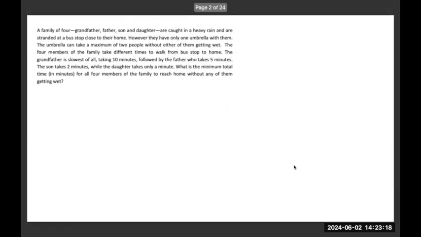So this is the first question. Here, what you're asked is, a family of four, grandfather, father, son, and daughter, are caught in a heavy rain and are stranded at a bus stop close to their home. So all this family are stranded at a bus stop, which is closer to their home. So this is the bus stop, and this is their home. They are the grandfather, the father, the son, and the daughter.